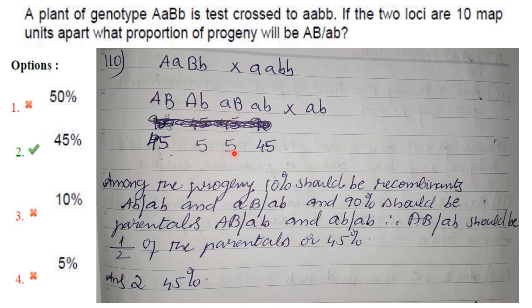The rest, that is 90%, should be parentals, that is capital A, capital B and small a, small b. Now they have asked for only one type of parental combination, capital A, capital B, that should be half of the parentals or 45%. So the answer here is option 2.